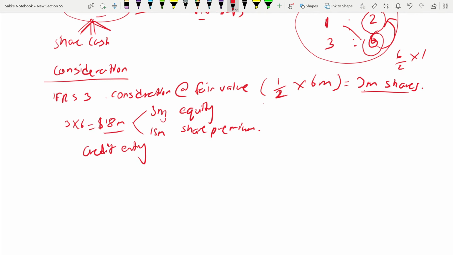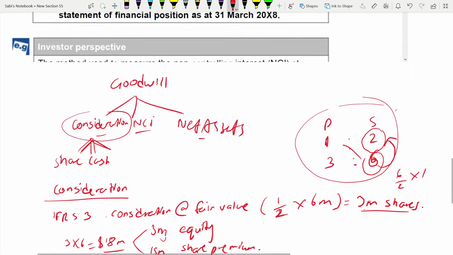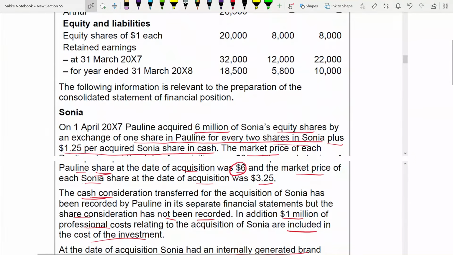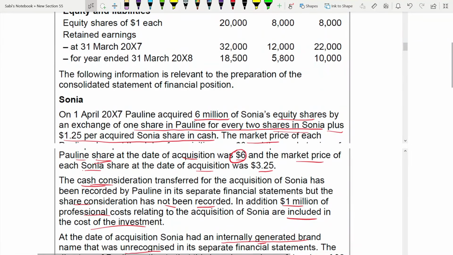Now we are coming to the third paragraph, which talks about cash consideration. I think now you have an idea of the flow of how to write an answer. Cash consideration. How much? They have given you the price and shares. So here they told plus $1.25 per acquired Sonia share in cash. So it's 1.25 into how many?